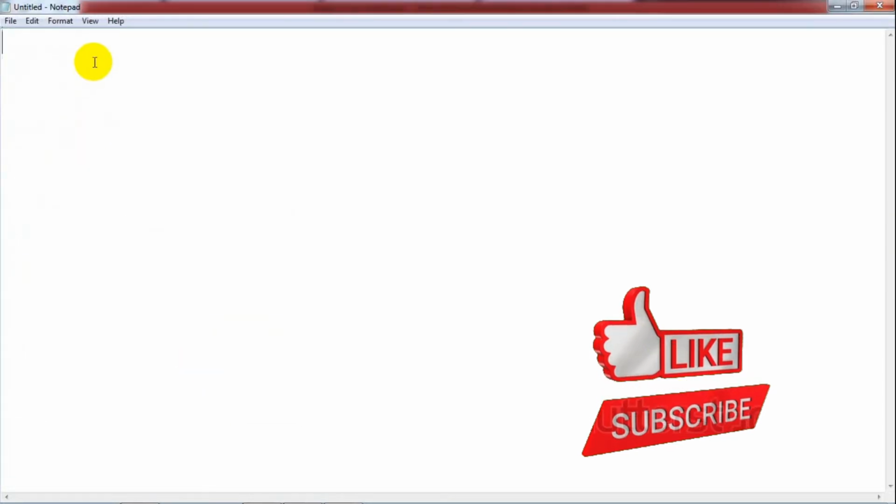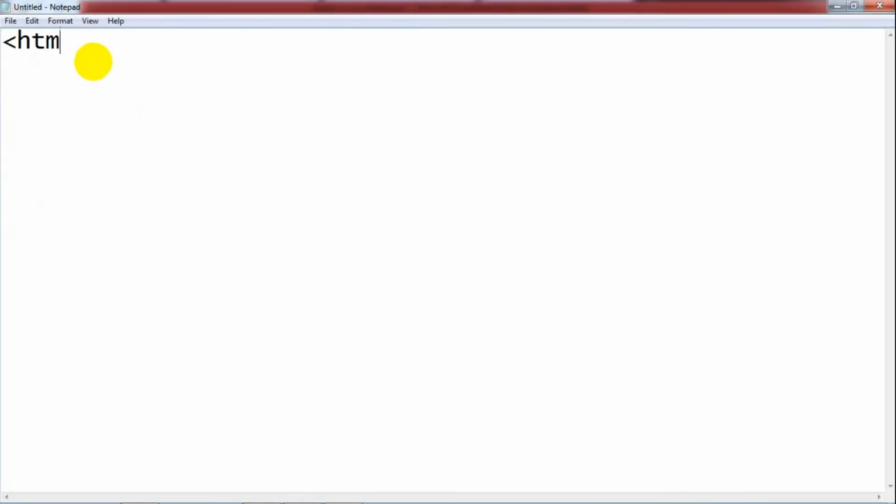Okay. First we write here the main tag of the HTML, the main starting of your web page, and that is the ending of your web page. These are the marks, starting and ending. That's what we call the hypertext markup language. We should mark the starting of the web page, and that is the ending of the web page.